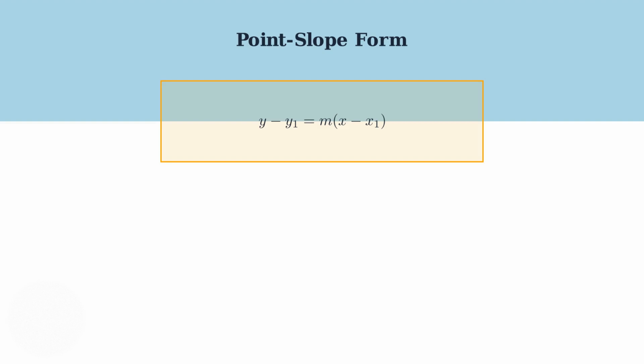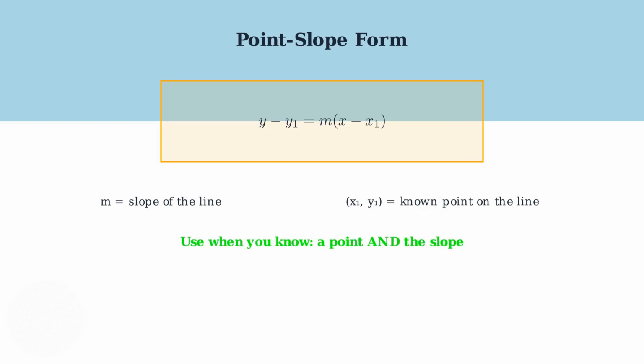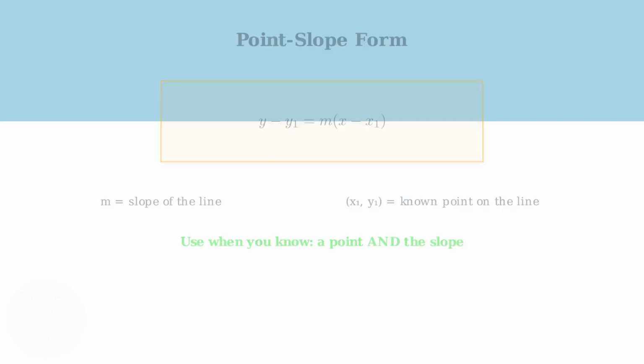Let me break down what each part of this formula represents. In this formula, m represents the slope of the line. The coordinates x sub 1 and y sub 1 represent a specific point that we know lies on the line. This form is most useful when you know both a point on the line and the slope. Let's work through 3 examples to see how point-slope form works in practice. We'll start with a straightforward problem.